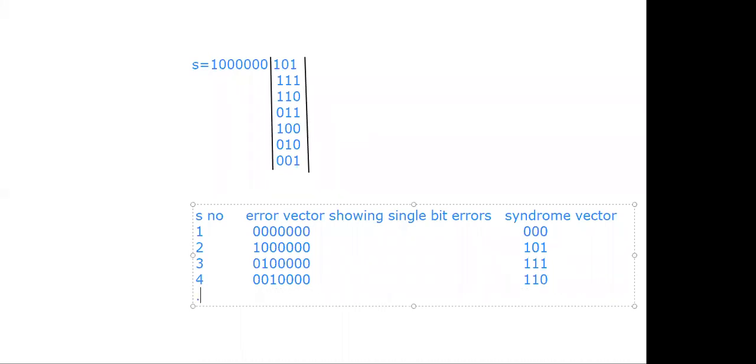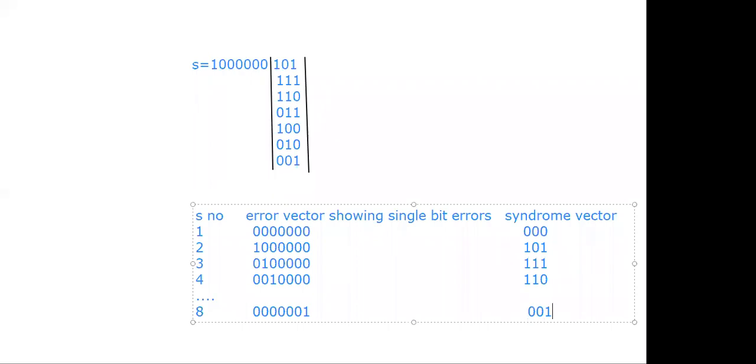Like that, and so on. So you can write finally eighth one, that is error in the seventh bit position. Now here the syndrome vector is 0 0 1. Right, that's it. Simple. Clear about this?